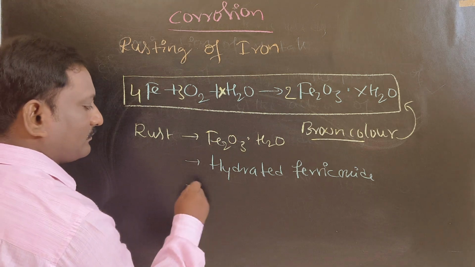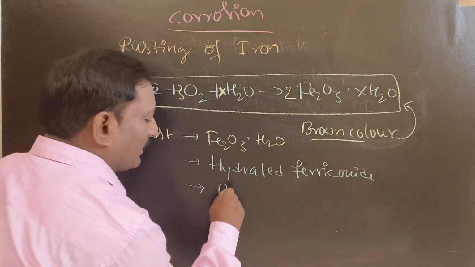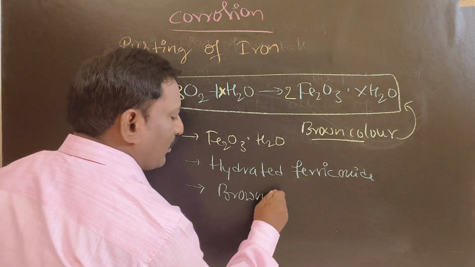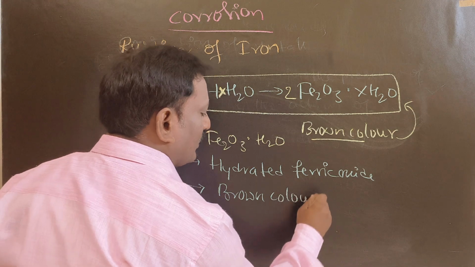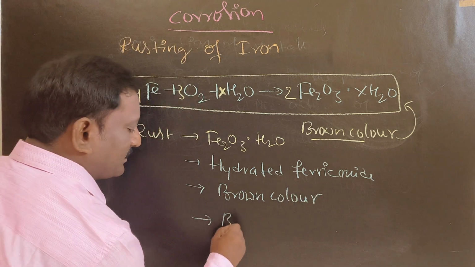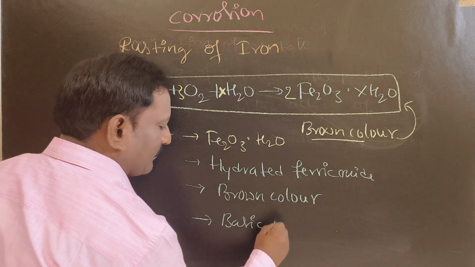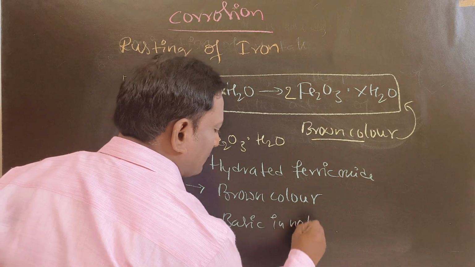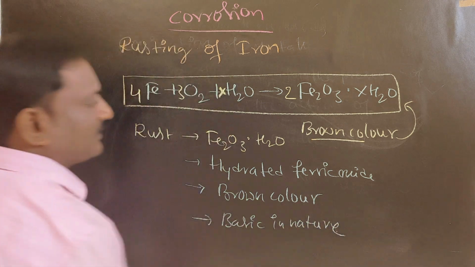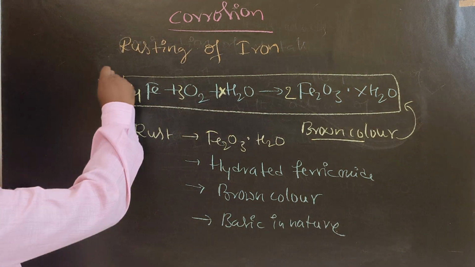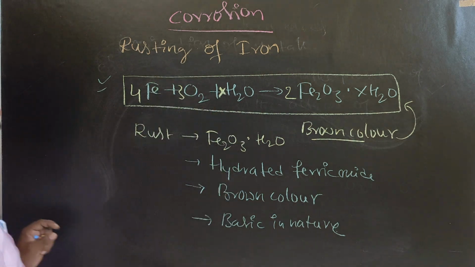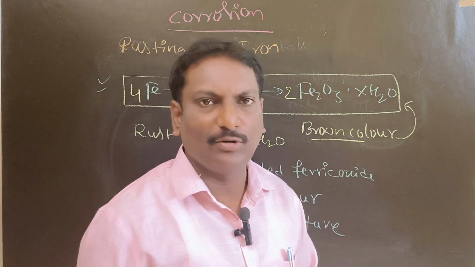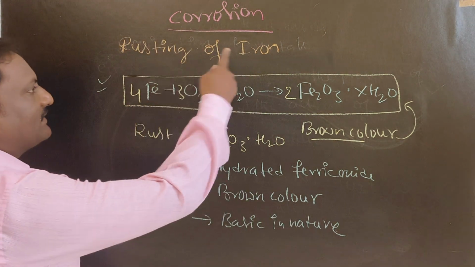Next one, the color is brown. The nature is basic in nature. So basic. And this one is a balanced chemical reaction. Based on these 5 points, you will get questions in the examination. What is rusting?